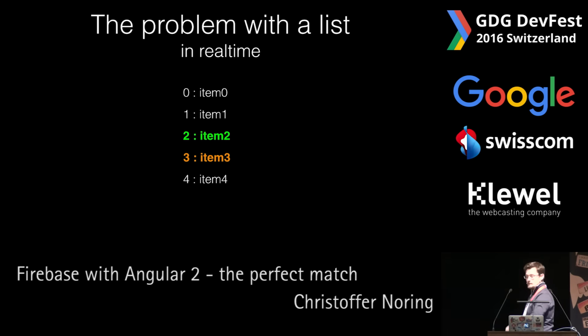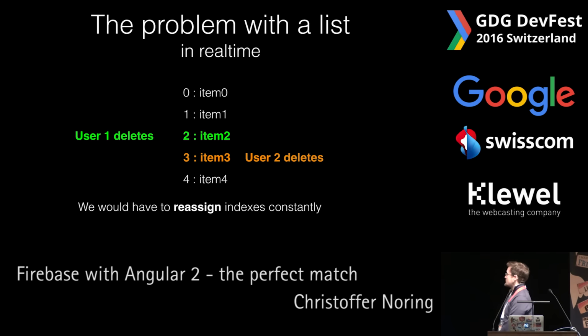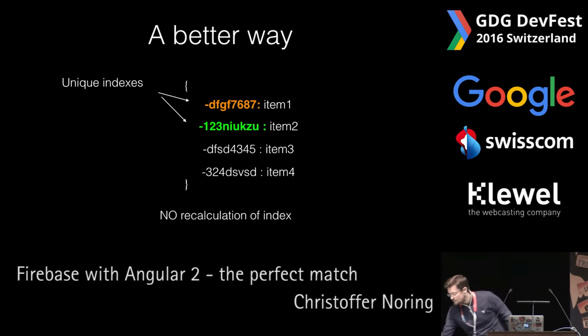So in real time, we got suddenly user one that tries to delete item 2 here, and we got the second user trying to delete item 3. And suddenly we have a recalculation of indexes. There's a problem with doing it this way. We have a great chance of this being error prone, that an item will be reassigned the wrong index. So there is a better way to solve this.